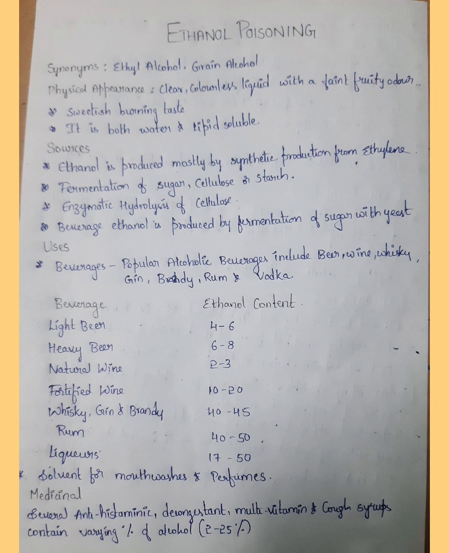Fortified wine contains 10 to 20%. Whiskey, gin, brandy contain 40 to 45%. Rum contains 40 to 50%. Liqueurs contain 50 to 70%. Ethanol is not only used as alcoholic beverages, it is also used as a solvent for mouthwashes and perfumes. Ethanol has medicinal uses, in several antihistamines, decongestants, multivitamins and cough syrups, which contain varying percentages of alcohol, from 2 to 25%.